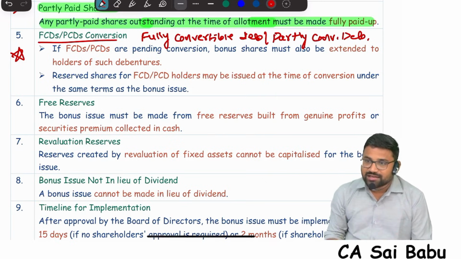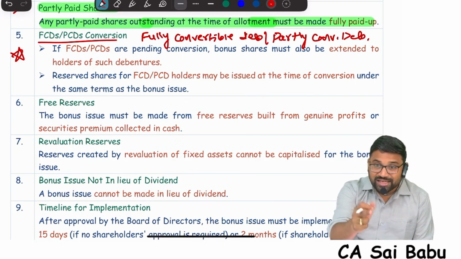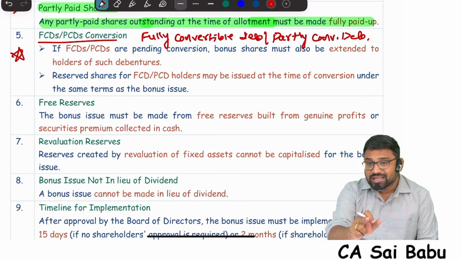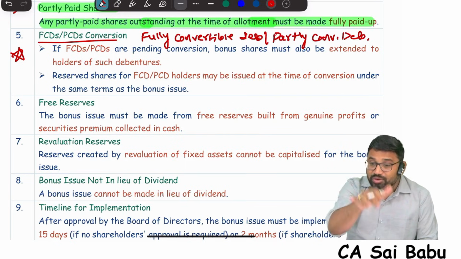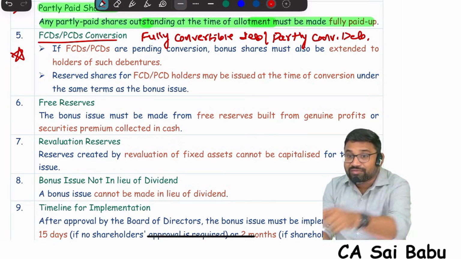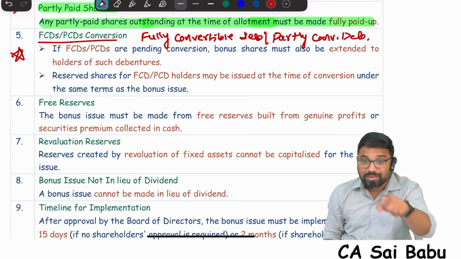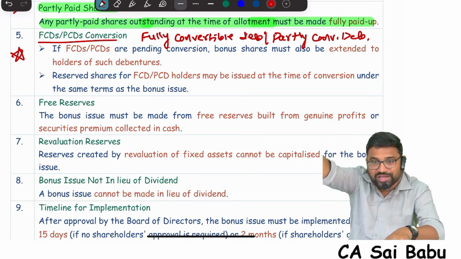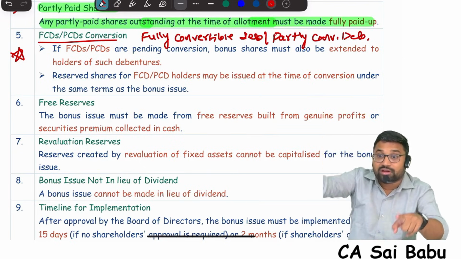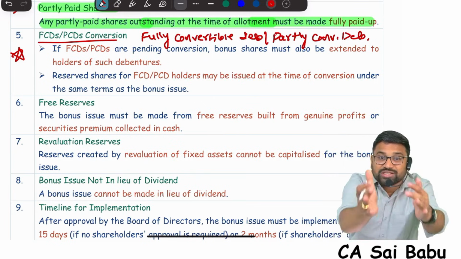Now Abdul is not an equity shareholder, but he is a debenture holder. He purchased debentures of the company, and the debentures are convertible. Convertible means in future they can be converted into equity shares. Now when the company is giving bonus to the existing shareholders, whether Abdul is also eligible, because he is not an equity shareholder now, he is a debenture holder. In future he may become an equity shareholder. When he becomes an equity shareholder, whether the bonus issue now offered to the existing shareholders is also given to him?